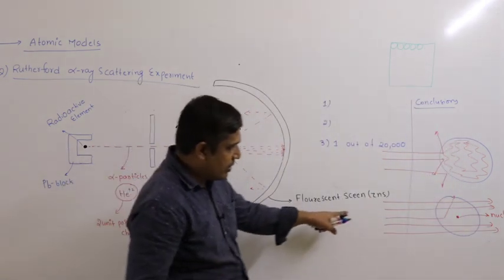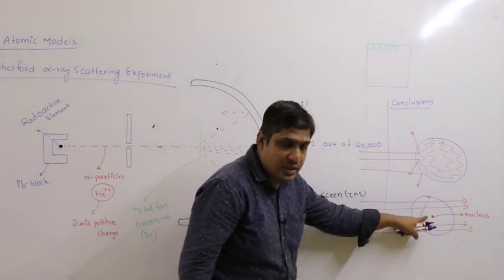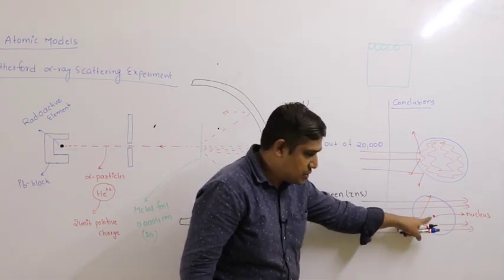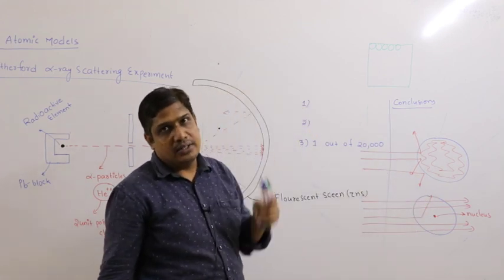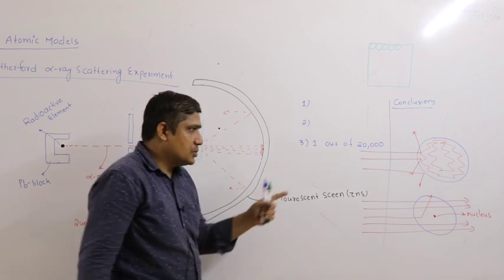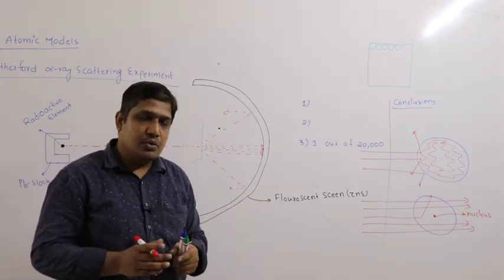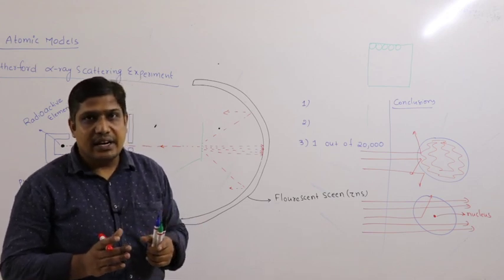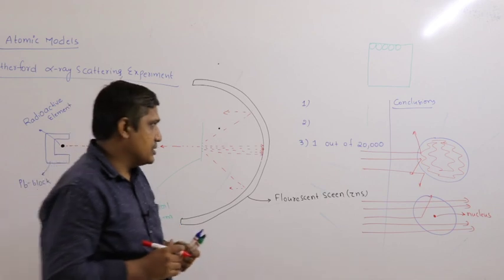So when an alpha particle comes near this nucleus or positive charge, it experiences repulsion and gets deviated from its path. So the second conclusion is that the positive charge is not uniformly distributed, but concentrated over a small region which he called the nucleus.